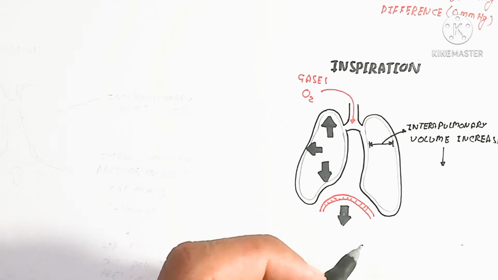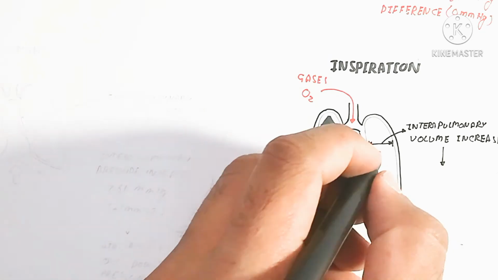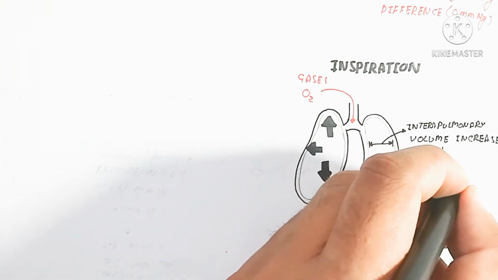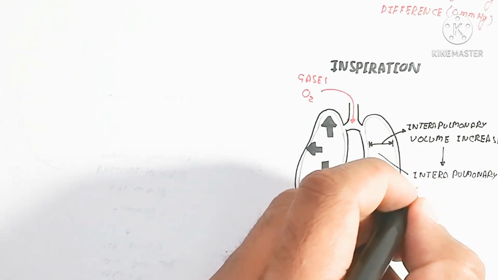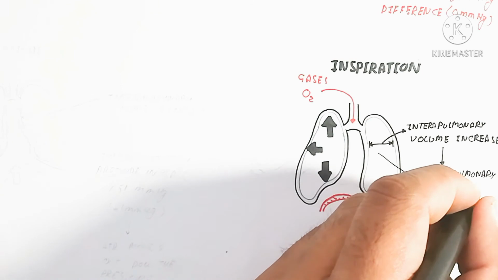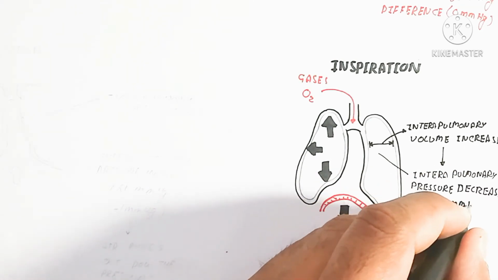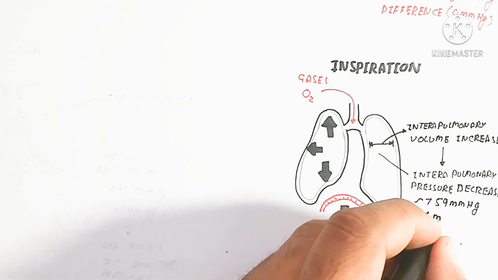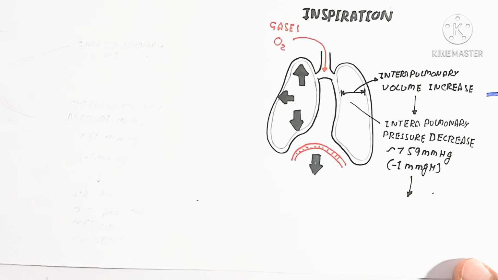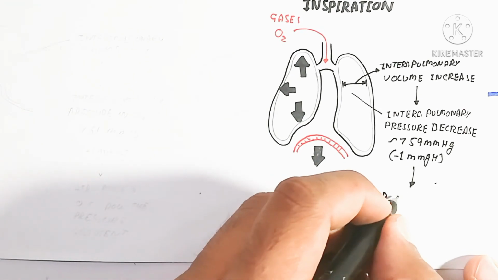So what happens in this mechanism? The diaphragm will contract and the sternum will move upward. It means the diaphragm creates more volume for inspiration, so the gases move inside. It does not depend on just oxygen; it depends on nitrogen, oxygen as well as carbon dioxide.